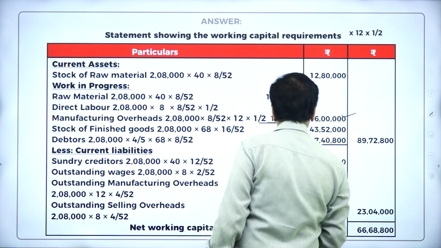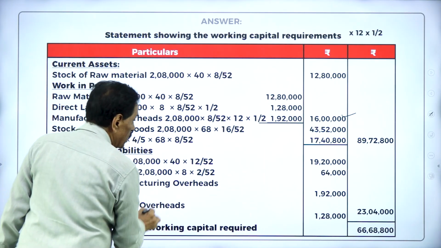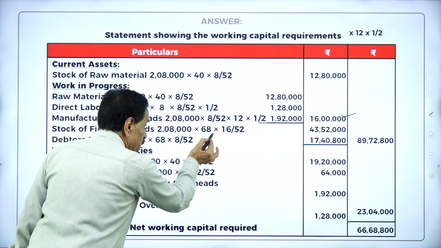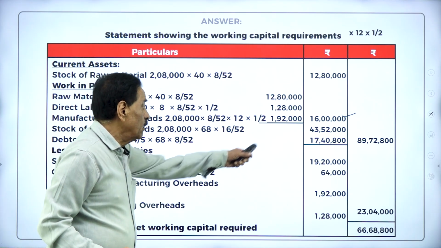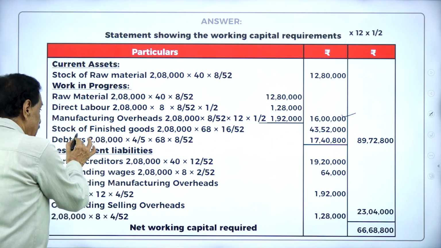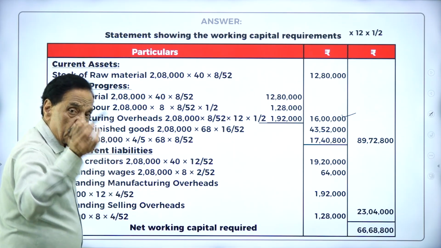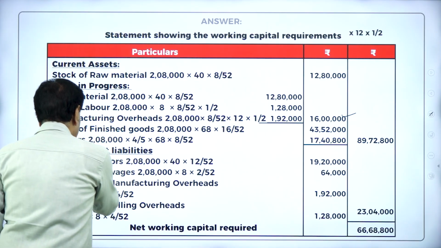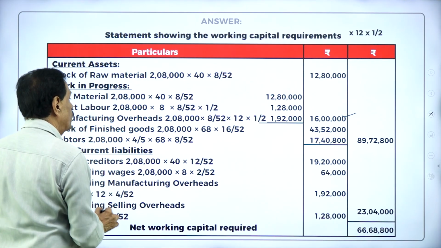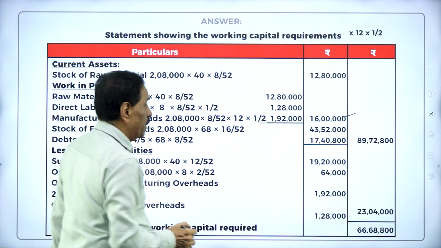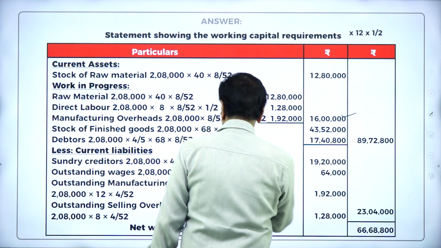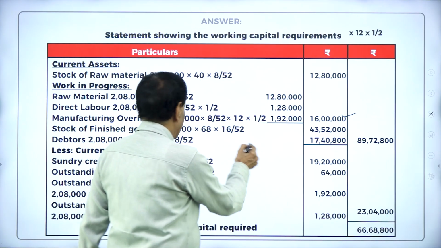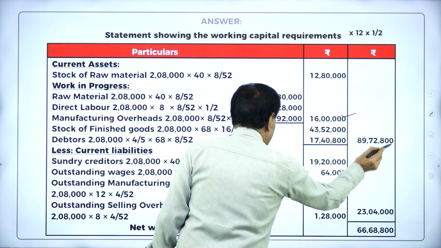Totally it works out 16 lakh. Then stock of finished goods on the total cost price: 2,08,000 divided by 52 into 68 into 16, that is 43,52,000. Debtor 20% means 1/5 is the cash sale, means 4/5 is the credit sale. So debtor 2,08,000 divided by 52 into 68 into 8 works out 17 lakh. This is here 19 lakh 20,000. Then here debtor here 40,000.